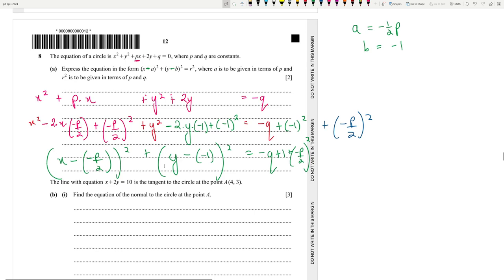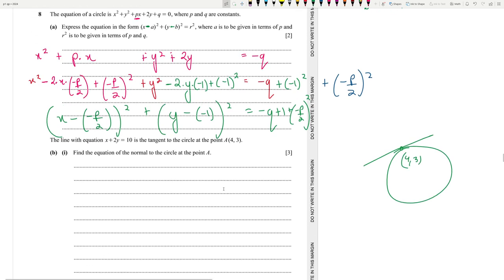Now the line with equation x plus 2y is equal to 10 is a tangent to the circle at point A. So if this is the circle, this is the point (4, 3), and this line is a tangent at that point. Find the equation of the normal to the circle at point A, okay?